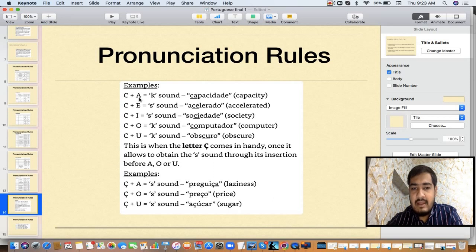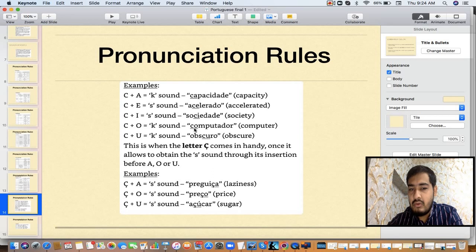Now again, if I give you this C, I told you whenever it is coming before A or U, it will have the k sound. See the example here. Here C is coming before A, and here this C is coming before I. This is k and this is s. Then here it is coming before E, this is sa, Ase Lerado. Then Socie Dade.